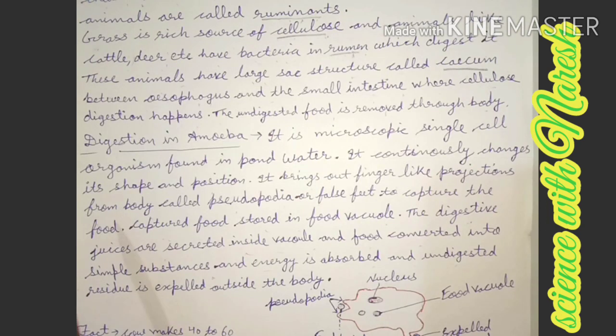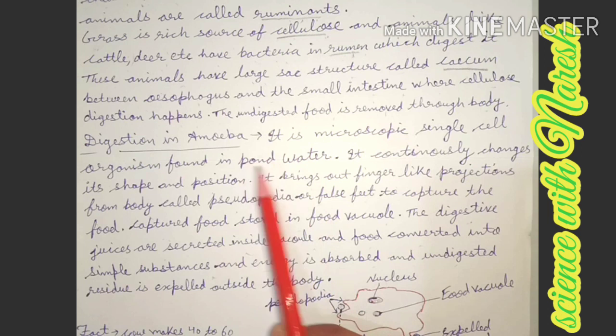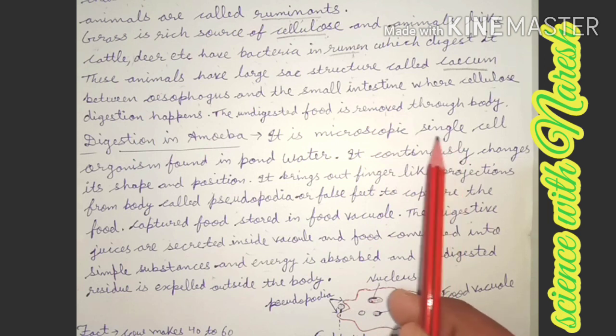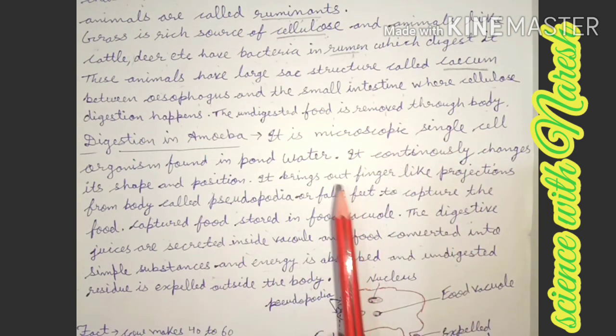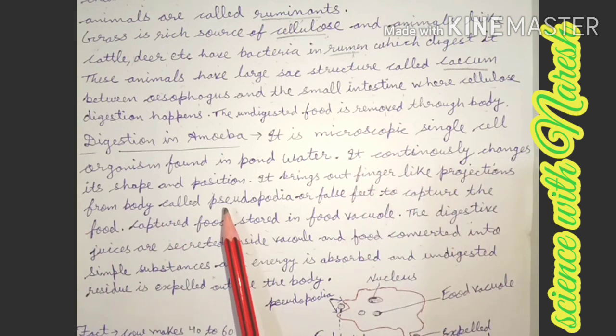The next one is digestion in amoeba, as it is a microscopic single celled organism found in pond water. Microscopic means it is very small in size, and single cell means there is a single cell in the body of the amoeba. It continuously changes its shape and position.